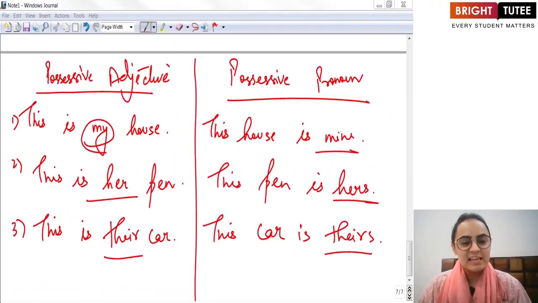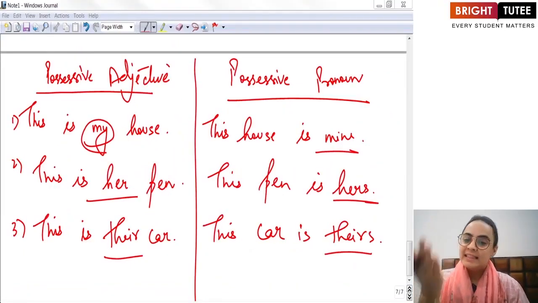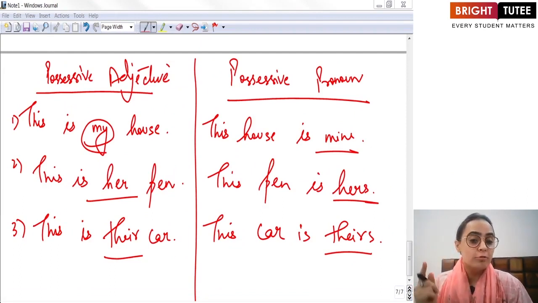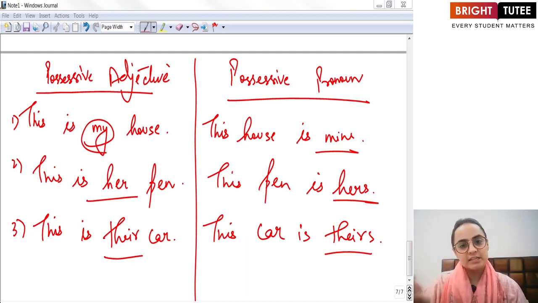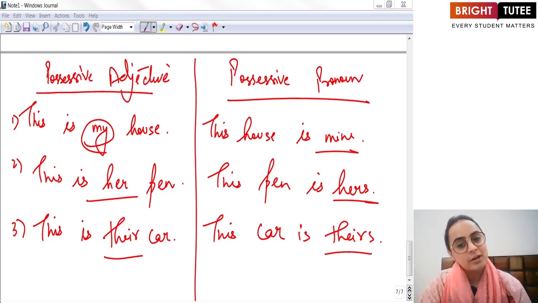So as you can see, apart from the fact that an adjective will be followed by a noun, while a pronoun will be independent of a noun, another change that can be noticed in a possessive adjective and a possessive pronoun is that of its form. So the form also changes in case of a possessive pronoun. You can see my changes to mine, her changes to hers, their changes to theirs, it changes to its, and so on and so forth.